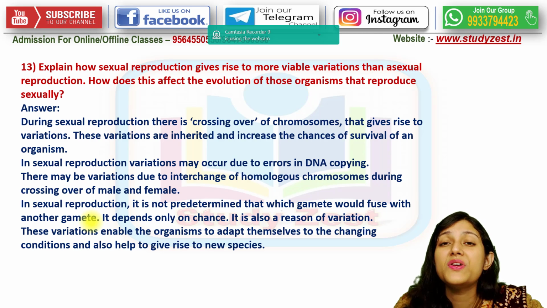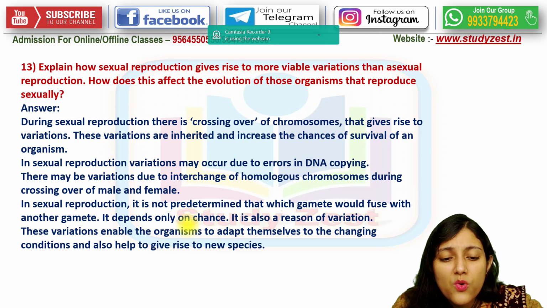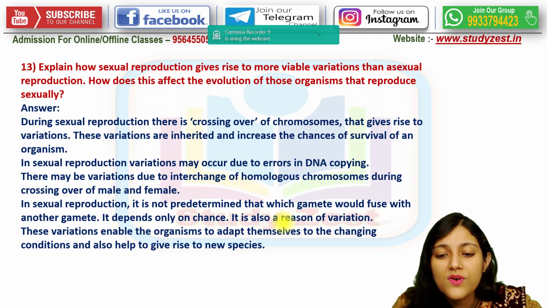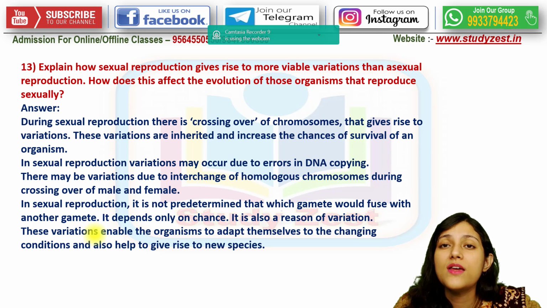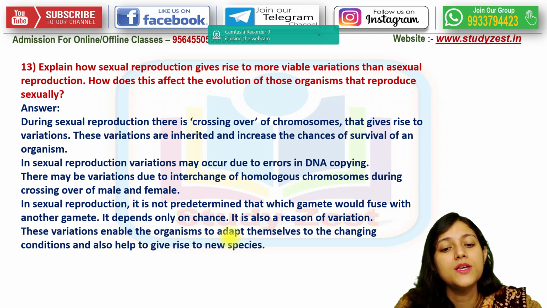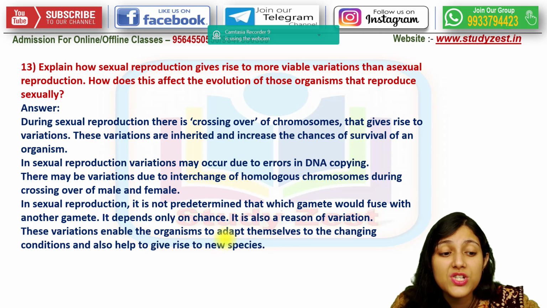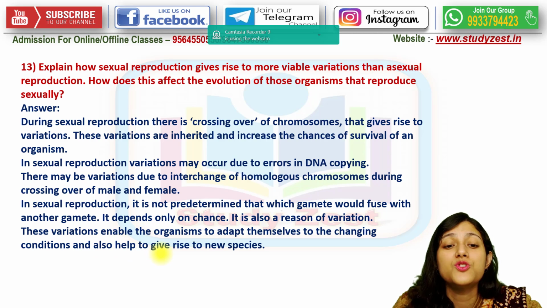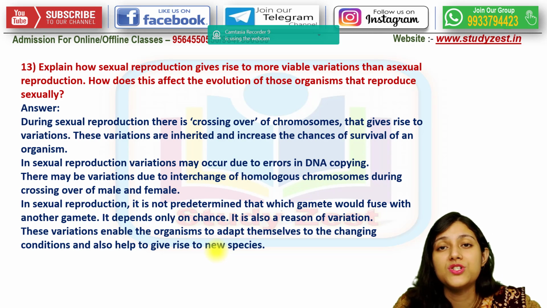It is not predetermined. So, it depends only on chance, only on the situation. It is also a reason of variation. So, these variations enable the organisms to adapt themselves to the ever-changing conditions and also help to give rise to a new species, new variety of species.